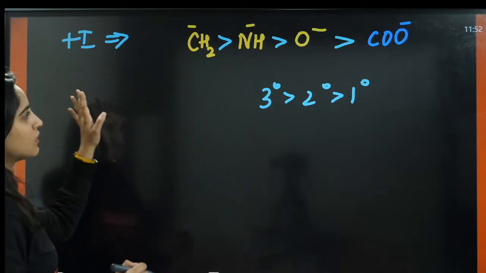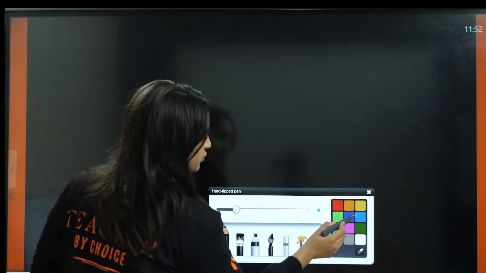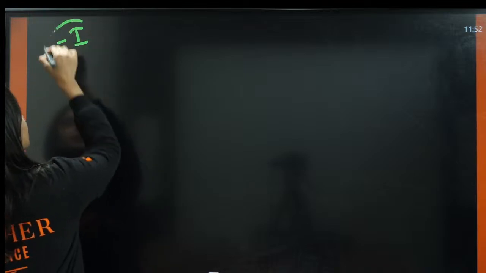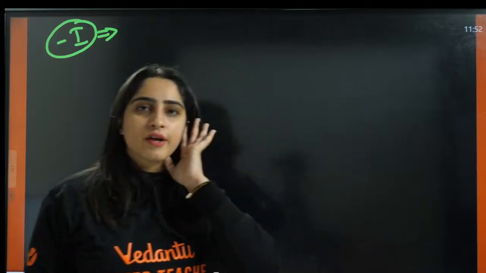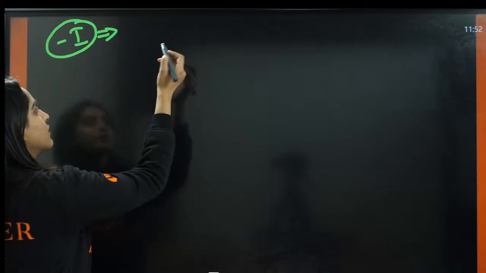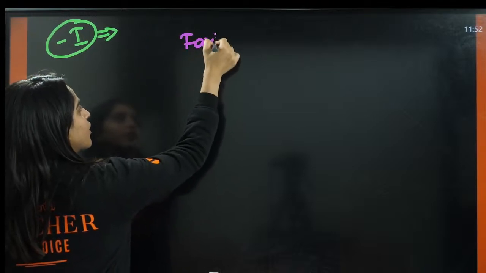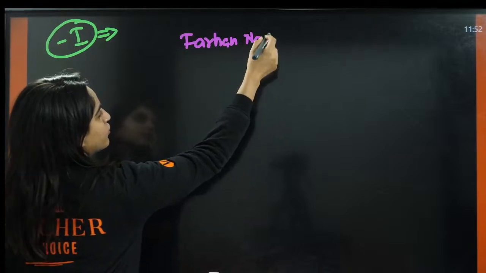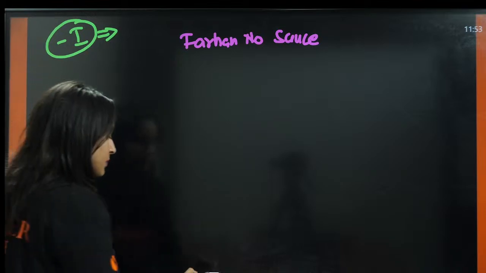Is this clear to everyone? Now we are going to do the series for minus I effect. This is a very long series, so I have a trick for you to remember this. Okay. So now see. I'm writing the trick here. Farhan, no sauce. So what do I mean by that?